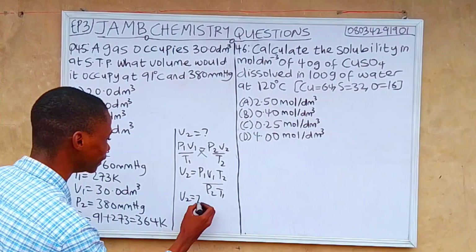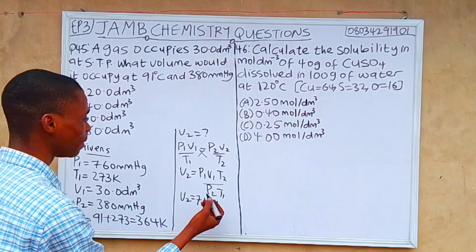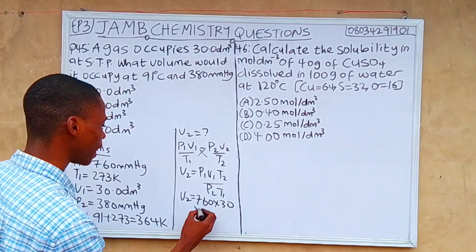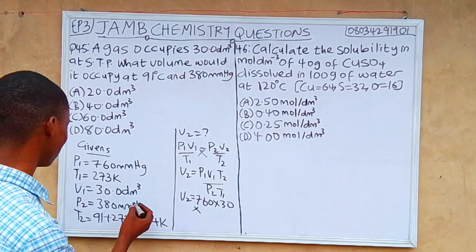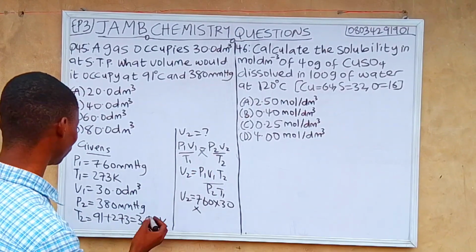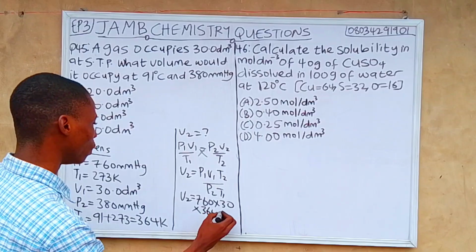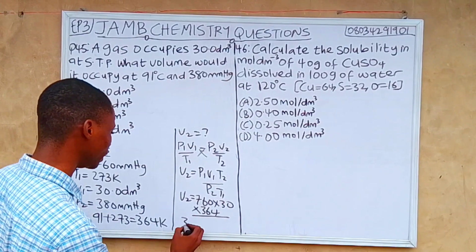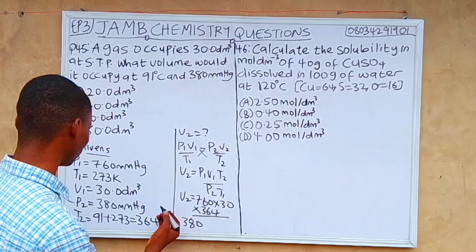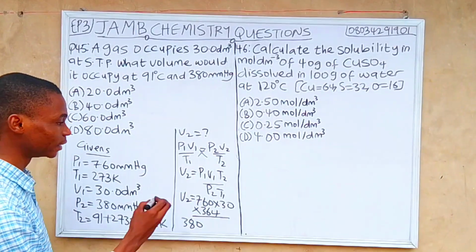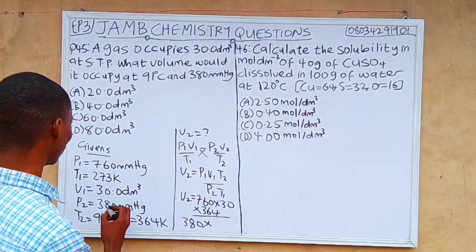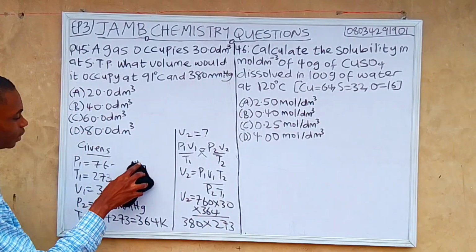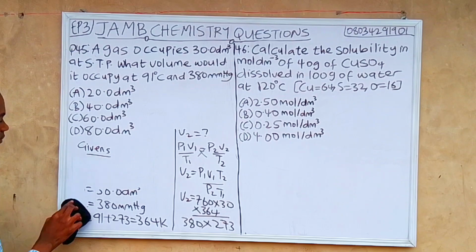Our P1 is 760 multiplied by our V1, which is 30, multiplied by our T2, which is 364, all over our P2, which is 380, multiplied by T1, which is 273. Let's clean here. Let's write it here.